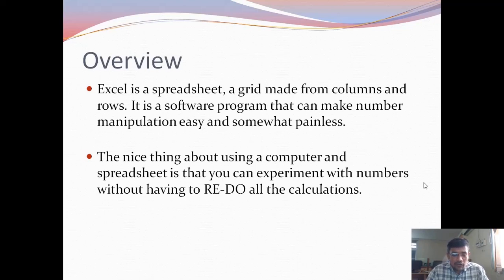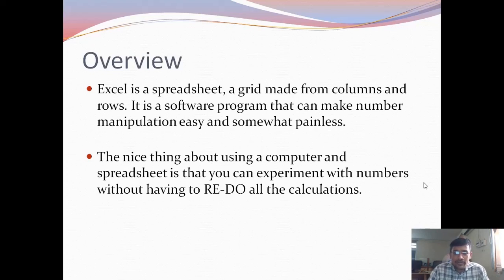For example, if you are doing salary calculations on paper or on a system table without this Excel software, if you make a mistake or modify any data in a particular column or field, then you have to modify the entire data wherever the modified data is involved. But in Excel that is not the case. If you modify any cell value, the Excel software automatically updates the data wherever that value is involved.